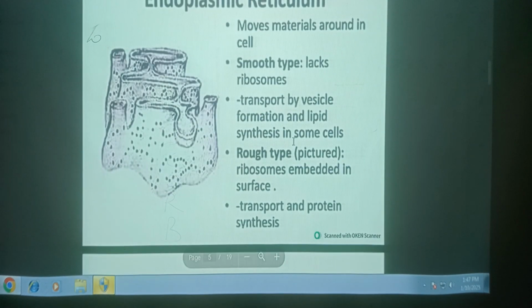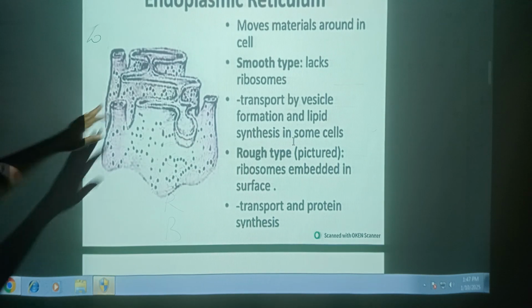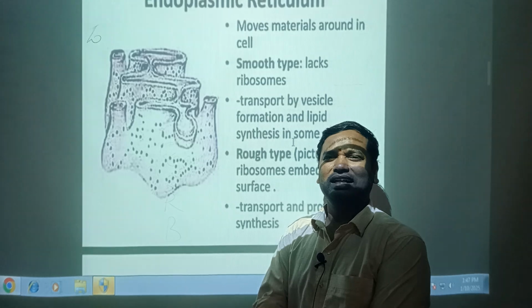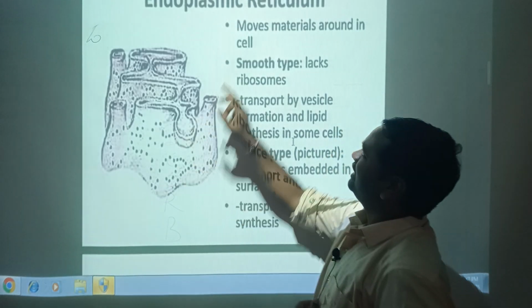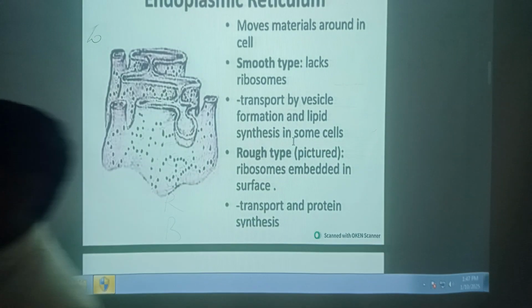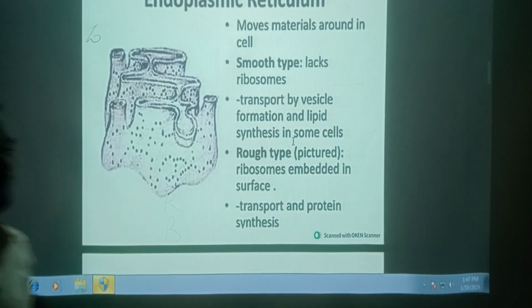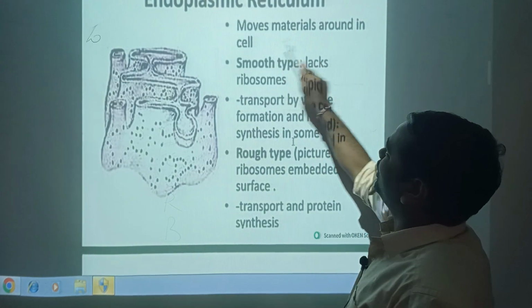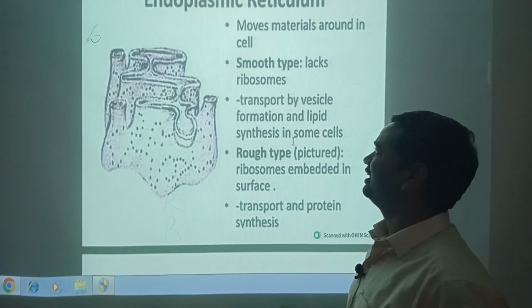Now, first one, endoplasmic reticulum. This is the model of the endoplasmic reticulum. This is one of the cell organelles, and the endoplasmic reticulum has a main important role. It moves material around in the cell. This is the endoplasmic reticulum.